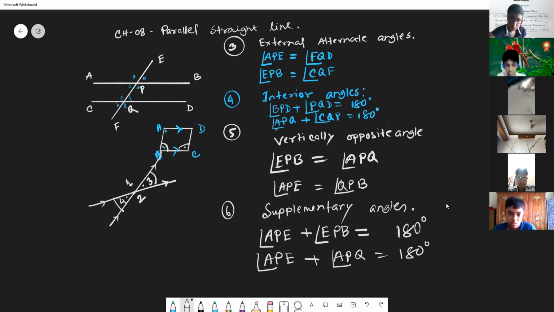That means the sum of the two adjacent angles together makes one straight angle. It's called supplementary angles.